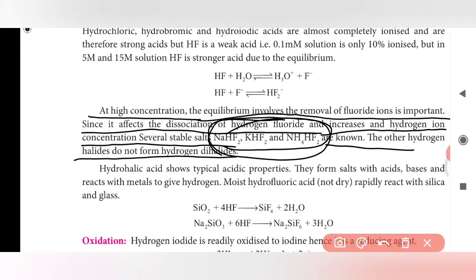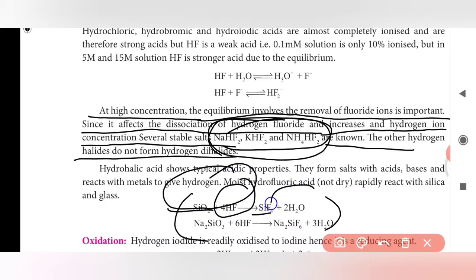This will be a 3 mark question. The question will be like, why is hydrofluoric acid not stored in glass bottles? For that answer, you have to write this reaction. This is silica, this is HF. When both react together, it gives silicon tetrafluoride along with water.